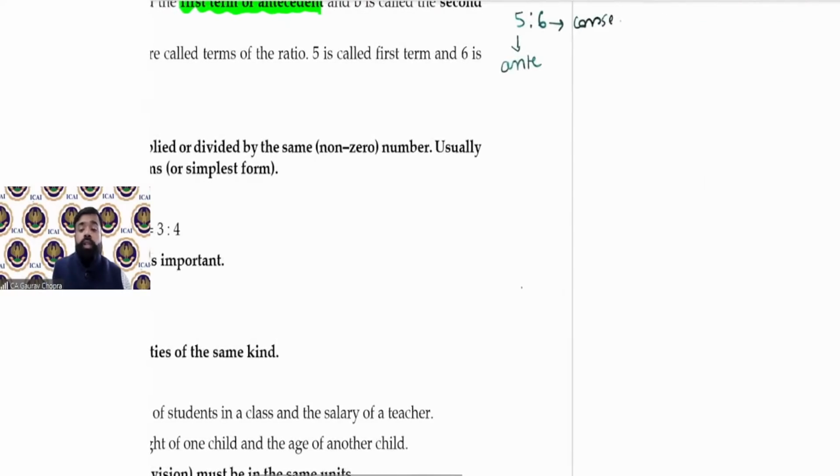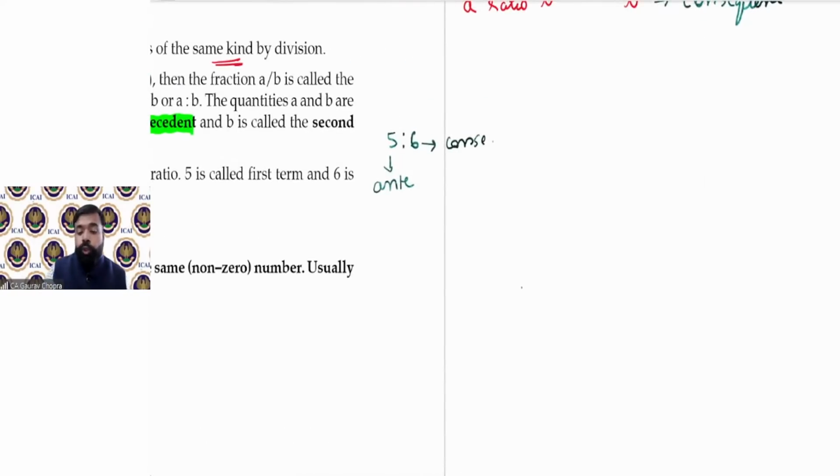Now, the first thing is simplification of ratio. Let's say we are given 10:15 and you have to simplify. How can we simplify? You have to find out the common factor between them and then you can cancel. तो हम दोनों को यहाँ पर cancel कर सकते हैं with the help of 5. Both are multiples of 5, so we can cancel with the help of 5. So what is left? 2:3. So 2:3 becomes the simplified ratio.